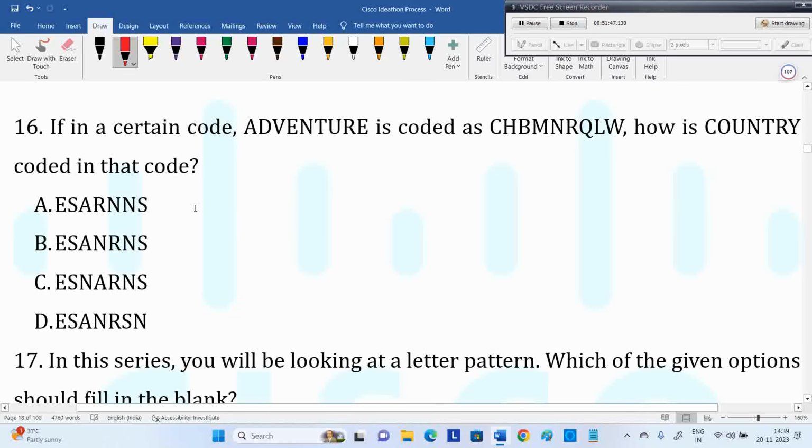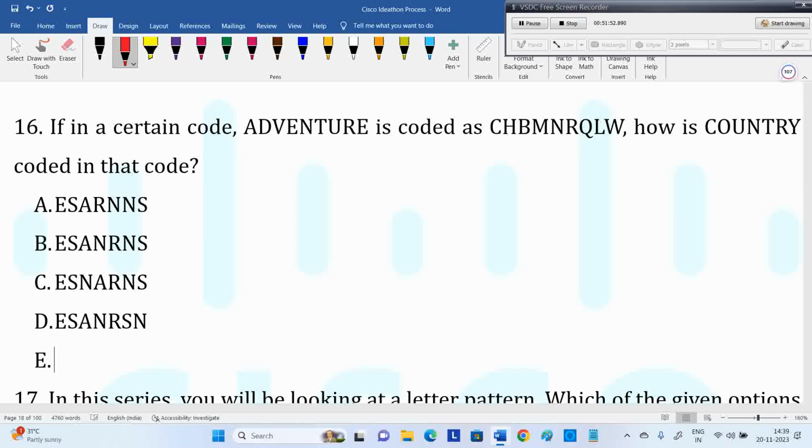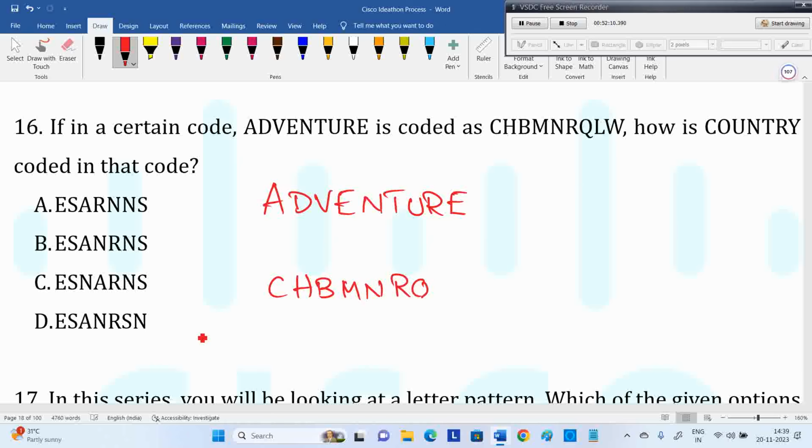Next, coding and decoding. Good question this is. Let's see how many of you can crack the logic. Whenever it is a coding and decoding question, write the code below. For adventure, they gave a code, write it below. Adventure is coded as CHB MN RQLW. Country is coded as what? Adventure is CHB MN RQLW. Country is what?